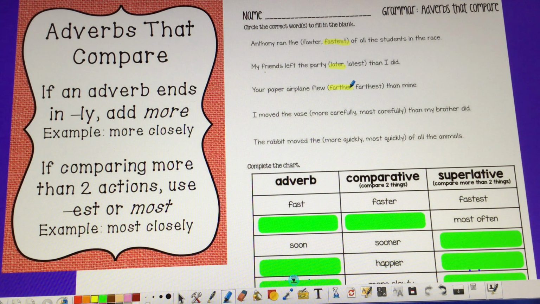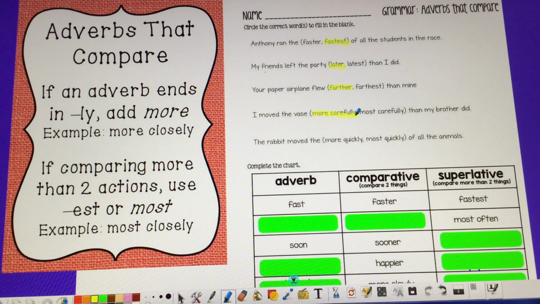I moved the vase more carefully or most carefully than my brother did. This is where it's new, right? If you have an adverb that ends in ly, you can't put lyer or lyest. That's why we put the word more in front of it if it's talking about two things, or we put the word most in front of it if we're talking about more than two things. More with two things, most with two or more things. So I moved the vase than my brother. Talking about I and then my brother, so that's two. So I moved the vase more carefully than my brother did.